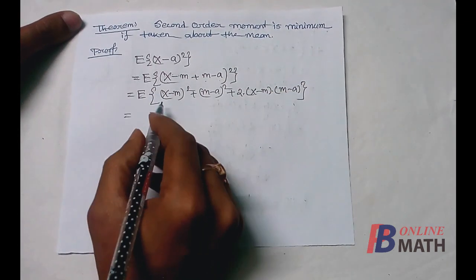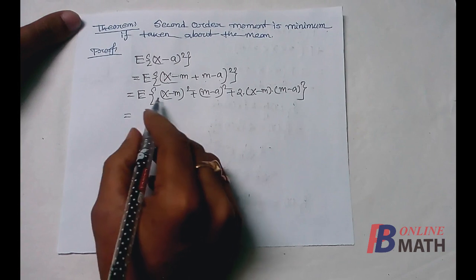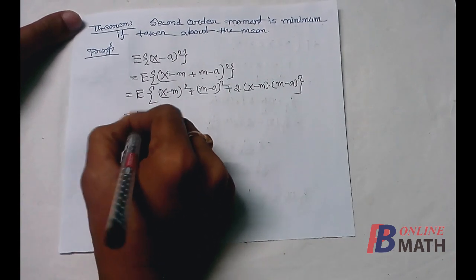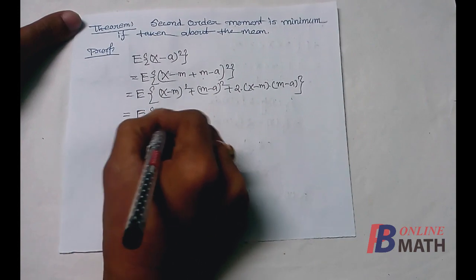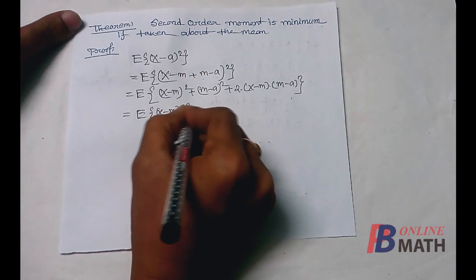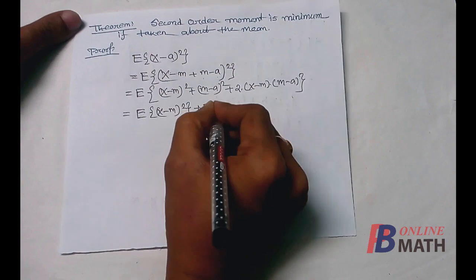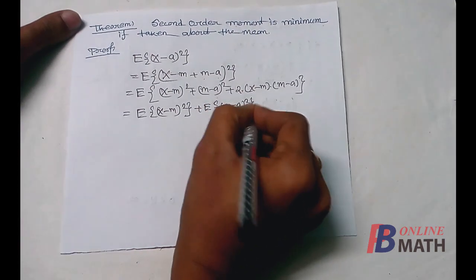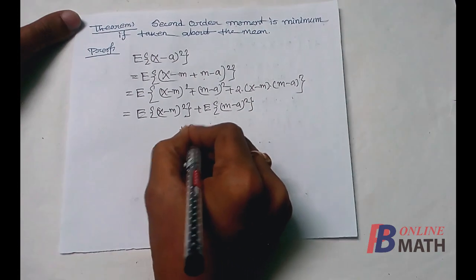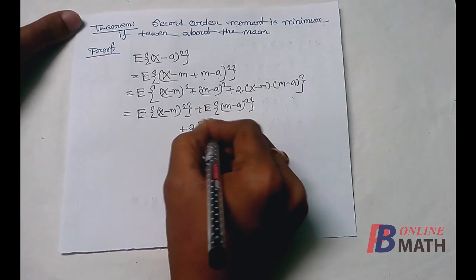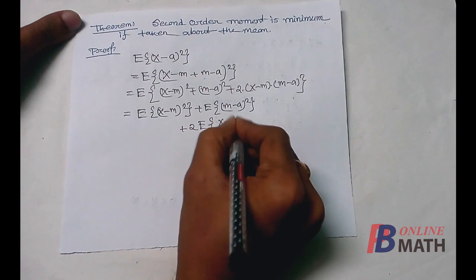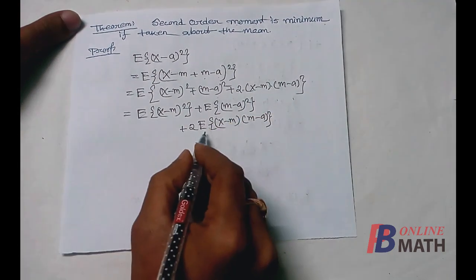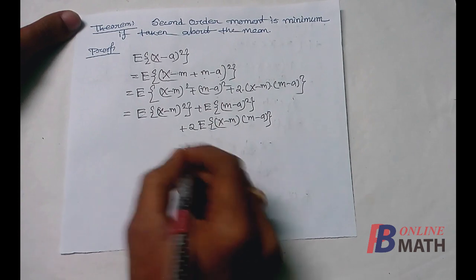This is equal to, by the property of expectation we can expand this. So we can write here E of (x minus m) square plus E of (m minus a) square plus 2 times expectation of (x minus m) multiplied by (m minus a). Since 2 is a constant, we can take 2 outside the expectation.